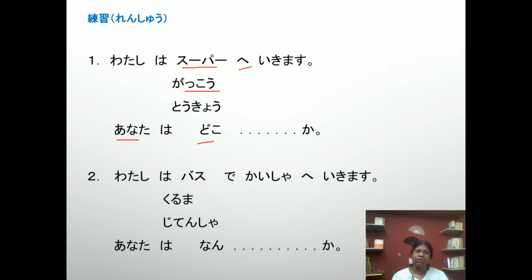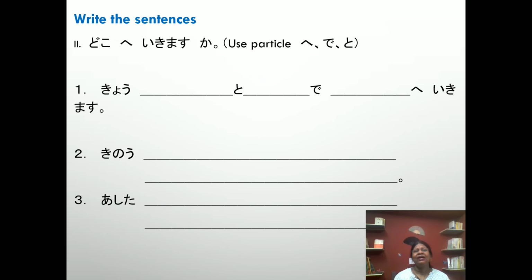Next, watashi wa basu de kaisha e ikimasu. Watashi wa kuruma de kaisha e ikimasu. Watashi wa jitensha de kaisha e ikimasu. Anata wa nan de kaisha e ikimasu ka? When the question is about the vehicle, it is nan de. When the question is about the place, where are you going, it is doko e.